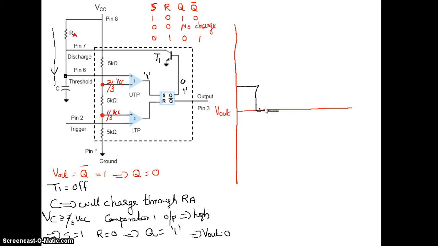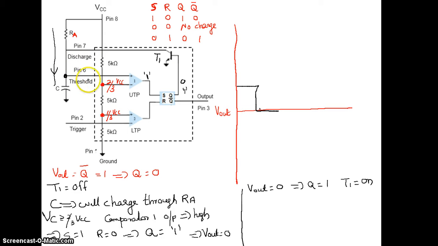Now in 0, it is now in the stable state. We will see how it works, because this is 0, which means now I told this is 1. So when T1 is 1 in this condition, I can write the condition: my Vout is 0, Q is 1, transistor T1 is on. Transistor T1 is on implies that this is acting as a short circuit.